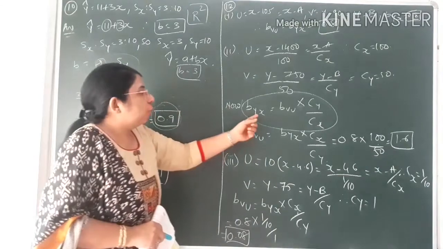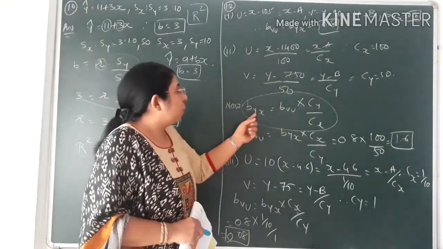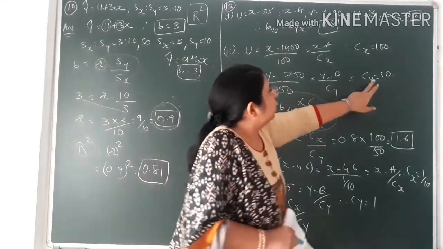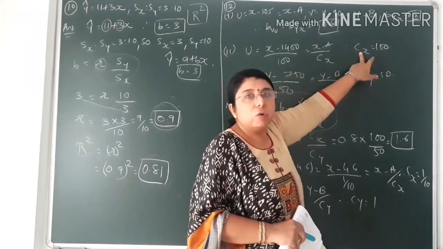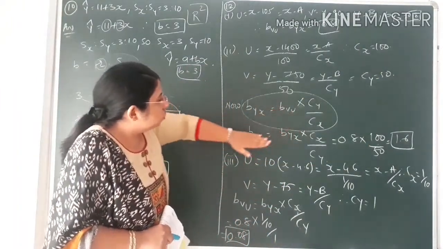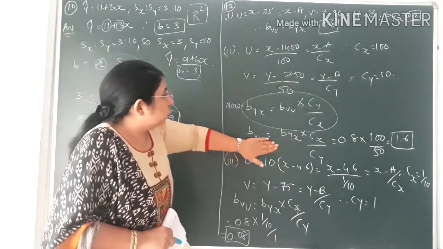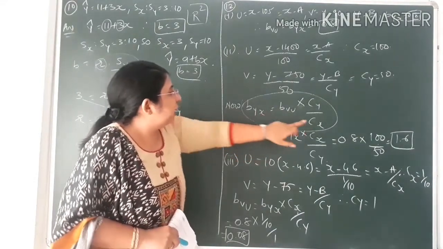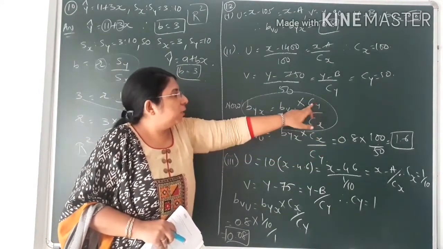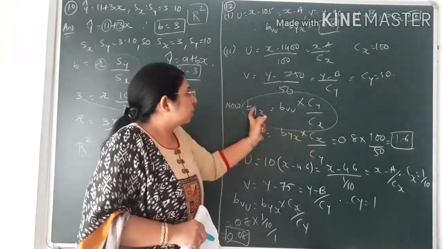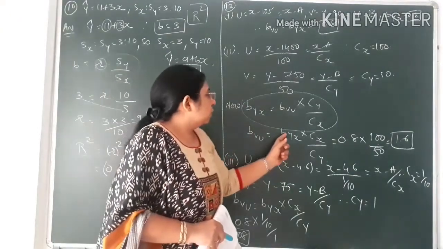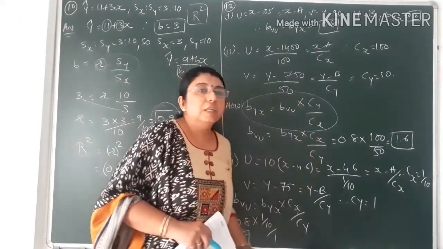Over here you can see the value of byx that has been given to you, that is 0.8. We have to find the value of bvu. Cy value we have found out, that is 50, and cx value we have found out as 100. So now we can easily do the calculation. Now we have to find out bvu. So separating bvu, by cross multiplication, byx into cx upon cy. The denominator will become numerator and numerator will become denominator, because we are doing cross multiplication in order to separate bvu. Okay, so bvu is equal to byx into cx upon cy.